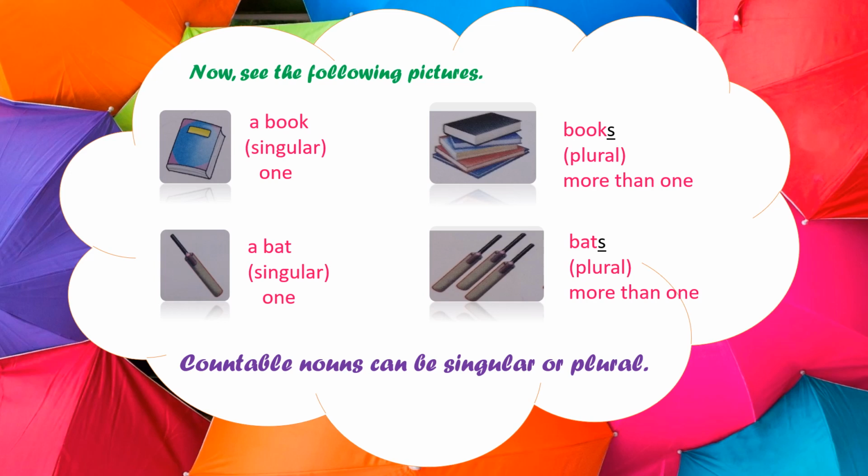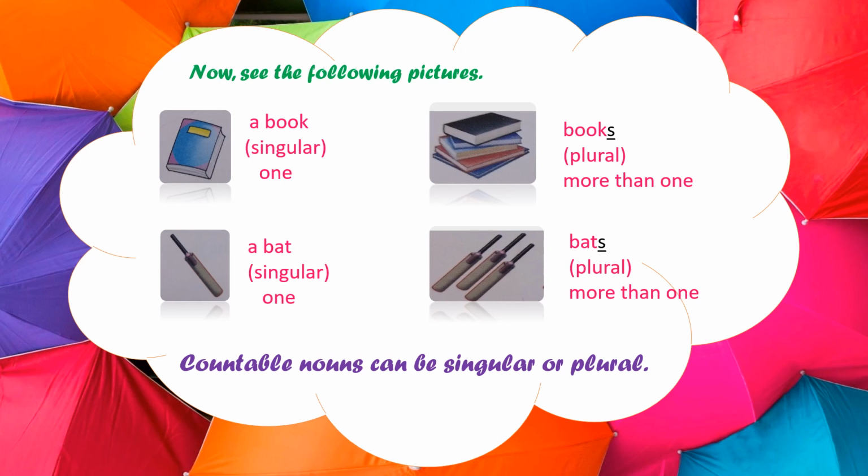You can count, no? See, 1, 2, 3, 4, 5. Five books are there. That's why they are the number forms, singular and plural. In the next example, see, a bat. It is a singular noun because it is just one bat. And in another picture, bats. It is a plural form of noun.